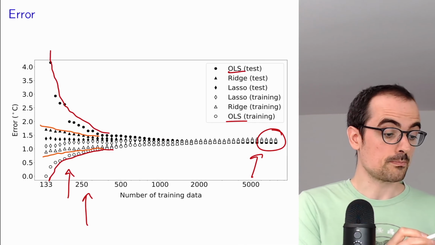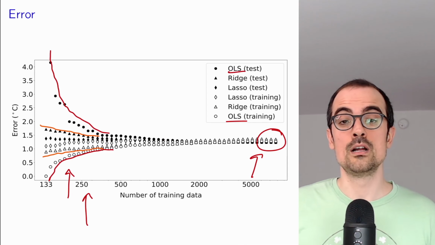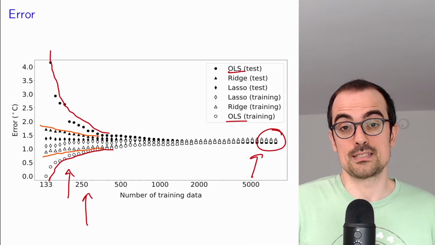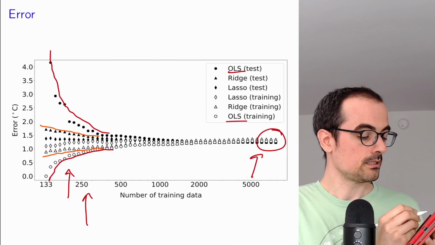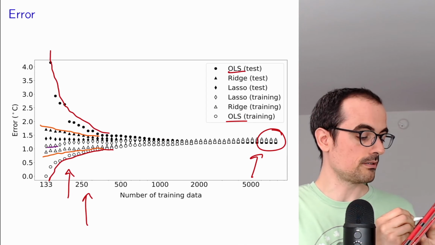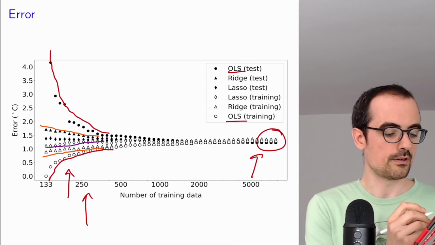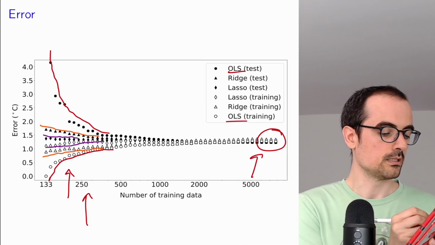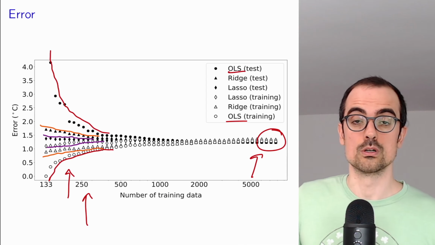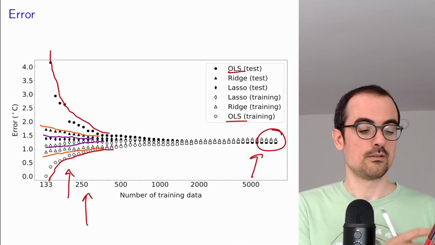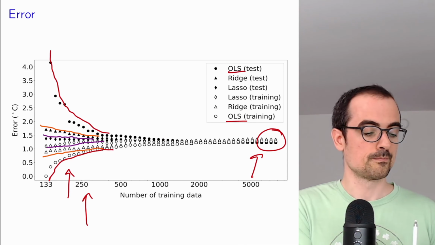And when we enforce sparsity, and I do want to emphasize this is for this specific dataset where the response seems to depend mainly on a very small number of features, then sparse regression via the Lasso, via L1 norm regularization, further decreases the overfitting and further improves the test error, so we get better results. But again, this will depend on the actual real-world dataset that you are interested in. For some of them, it might make sense to enforce sparsity. For some of them, it might not.